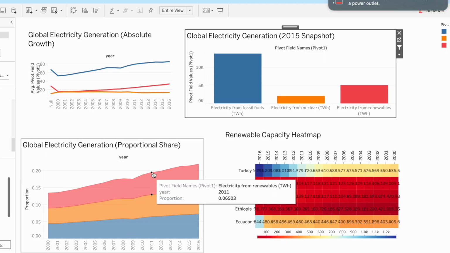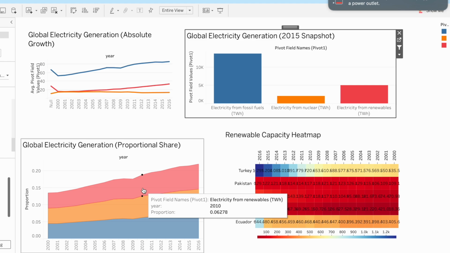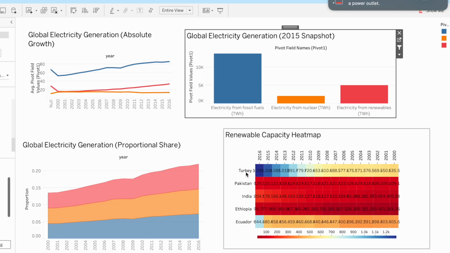Below on the left, the stacked area chart shows the proportion share of each source over time, highlighting how renewables are steadily expanding in countries such as India, Turkey, and Brazil. On the right, the heat map shows renewable capacity by country and year.